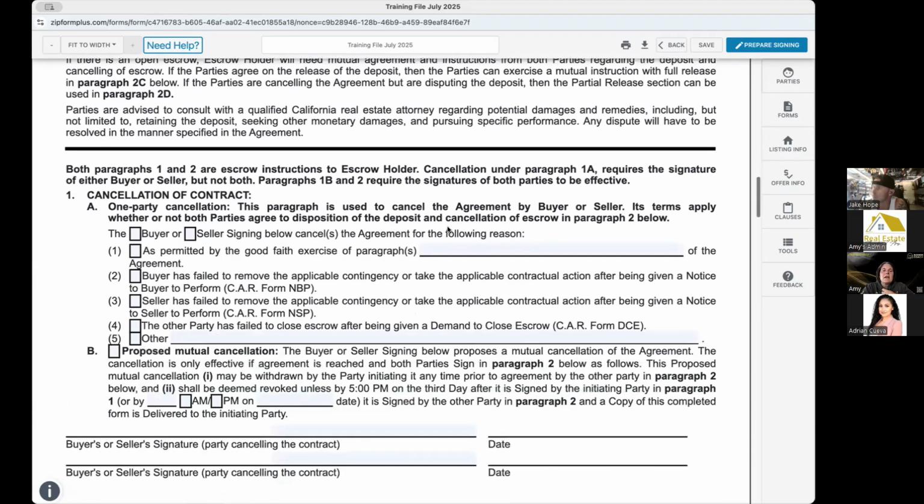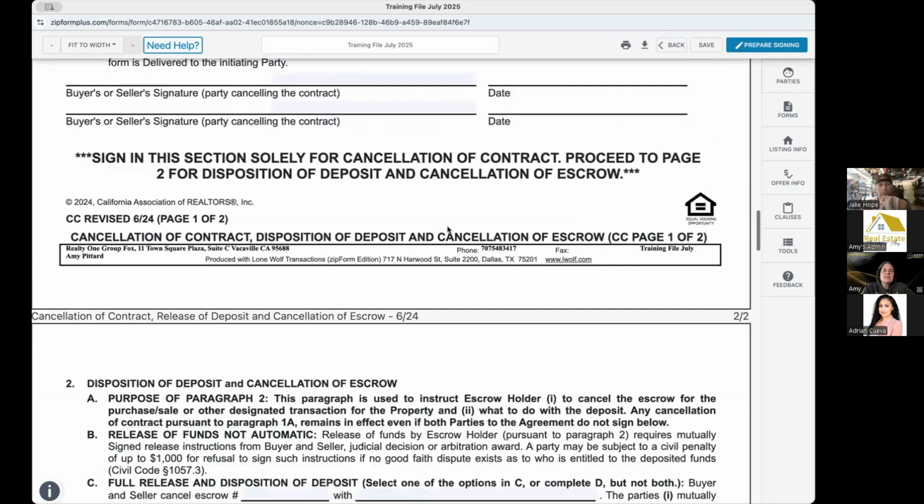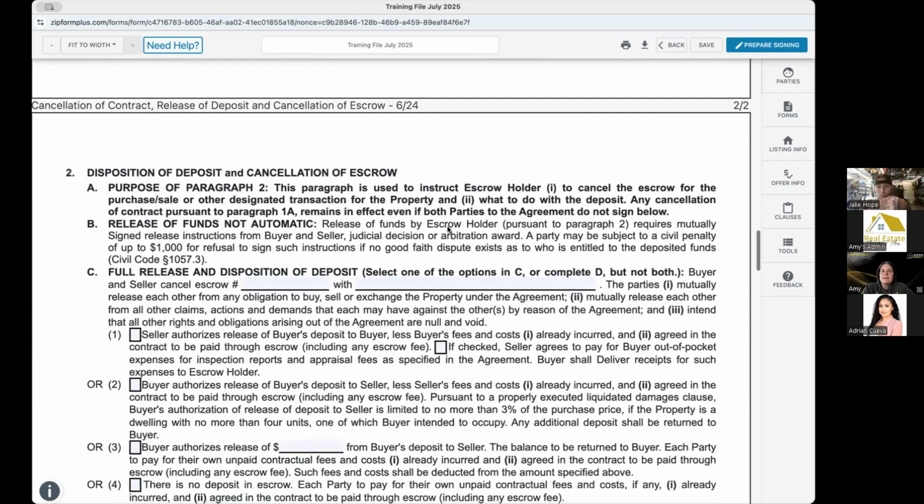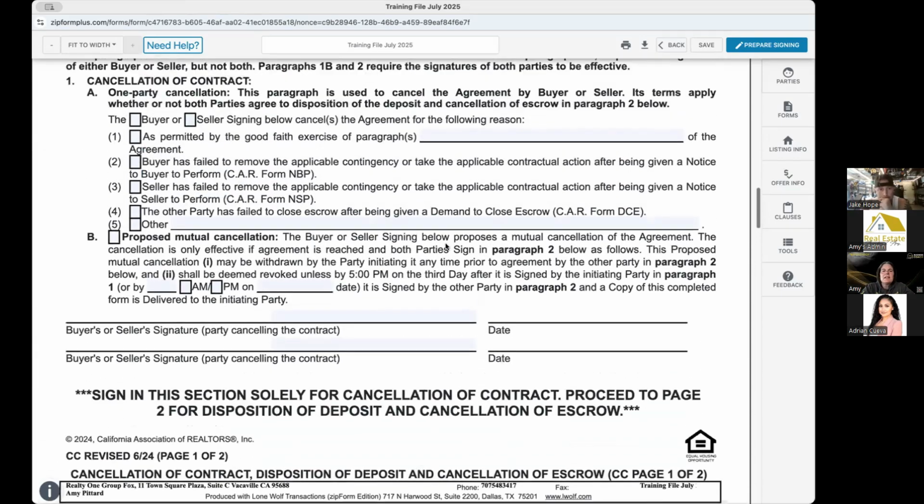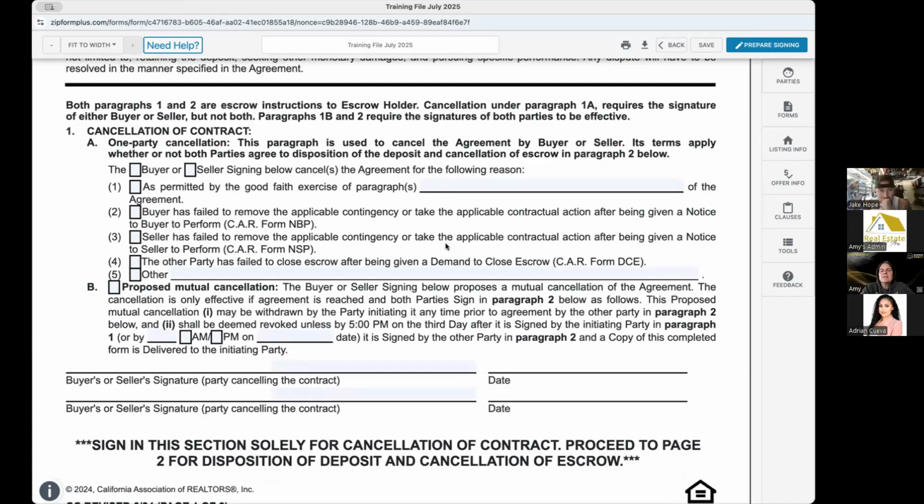Okay, there are a couple different parts to this form. The first one is the cancellation. Either party can do the cancellation, and it does not need the approval of the other party to cancel a contract. Now whether they're in breach with their cancellation or not, that's between the buyer and seller. So, one party cancellation.